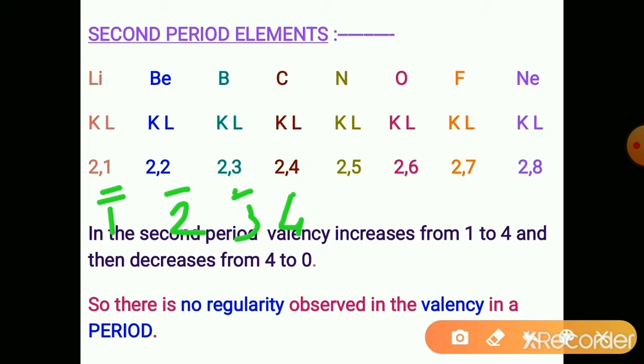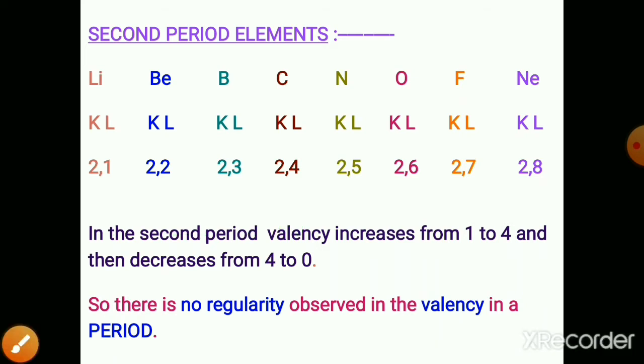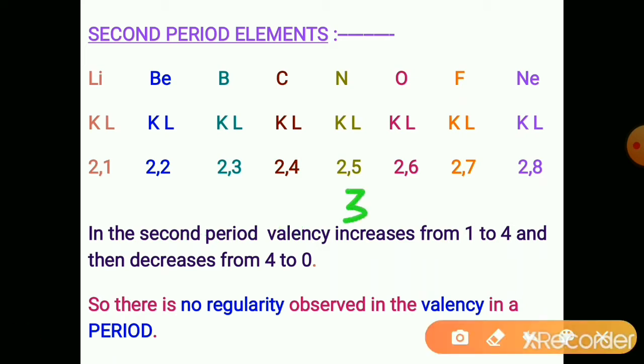But beyond 4, as the number of valence electrons is more, these elements tend to gain electrons instead of losing electrons to complete the octet. So the number of electrons gained is equal to the valency. So the valency of these elements is 3, 2, 1 and 0.